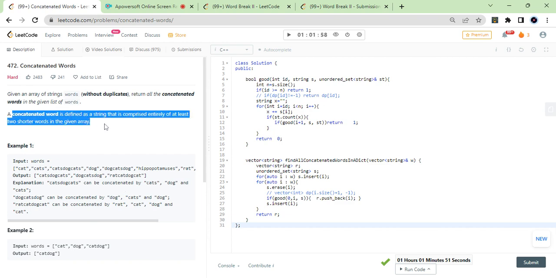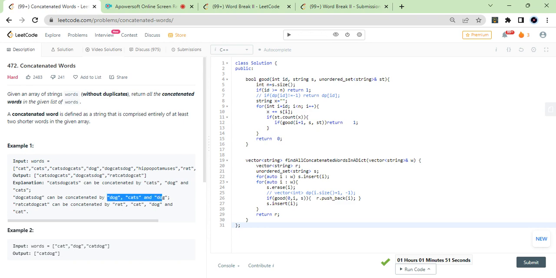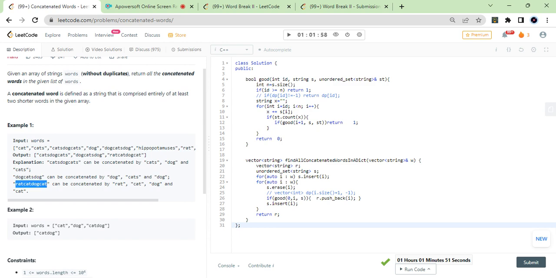The definition of a concatenated word is given: it can be formed entirely of at least two shorter words in the given array. So at least two words should combine to form it. It should not be a single word, like cats. Cats is only a single word, right? If there was a word catdog, it is formed from cat and dog, so there are at least two words you can take out of it. Dogcatsdog is valid too, since you can take at least three words out of it: dog, cats, and again dog. Similarly, catdog is also valid.